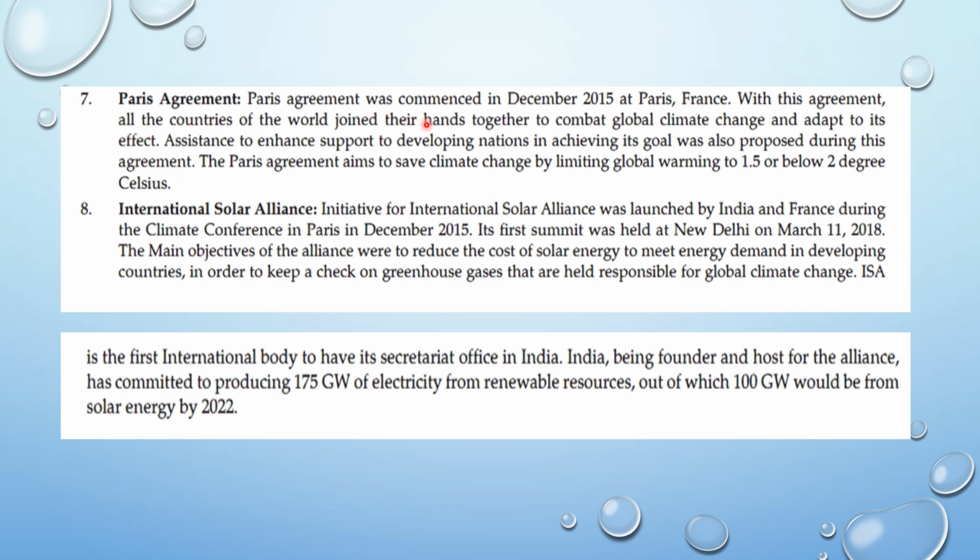The Paris Agreement commenced in December 2015 at Paris, France. With the agreement, all the countries of the world joined hands to combat global climate change and adapt to its effects.